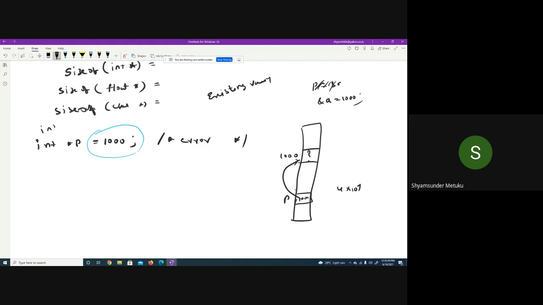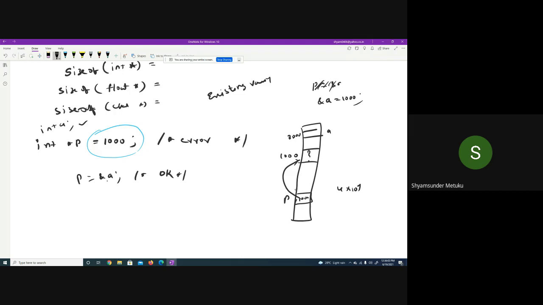If I make int a, then definitely some random location, maybe 3000, a is created. Then if I am writing p is equal to ampersand a, which one is valid? Int star p equal to 1000 is valid, or p equal to ampersand a is valid? P equal to ampersand a is okay, because you are declaring a, so the memory is created and there is an address called 3000.